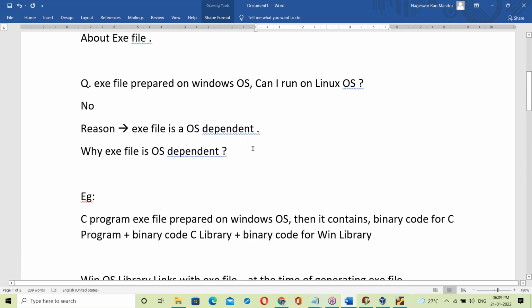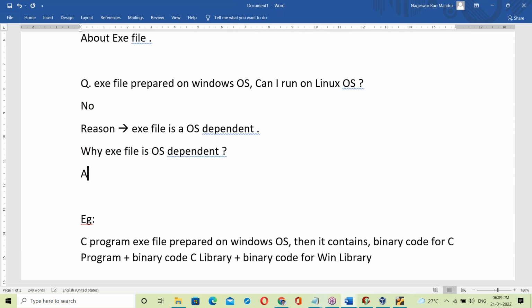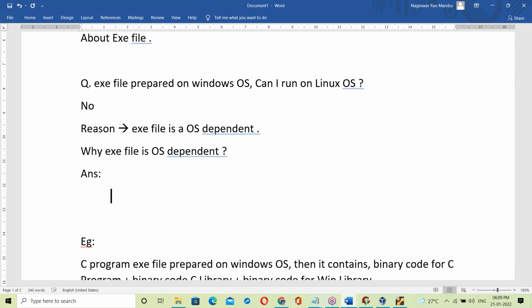So why is an exe file OS dependent? The simple answer: it contains the OS library. Since the exe file is linked with the OS library, yes, it's OS dependent.